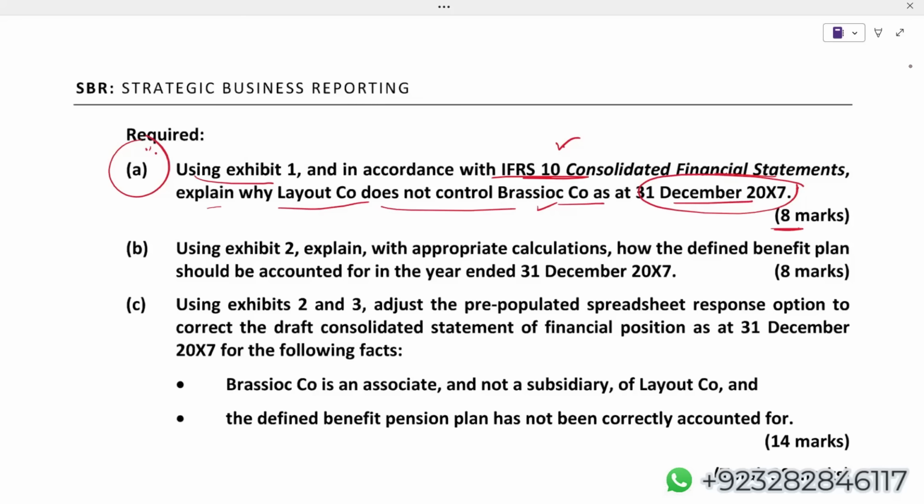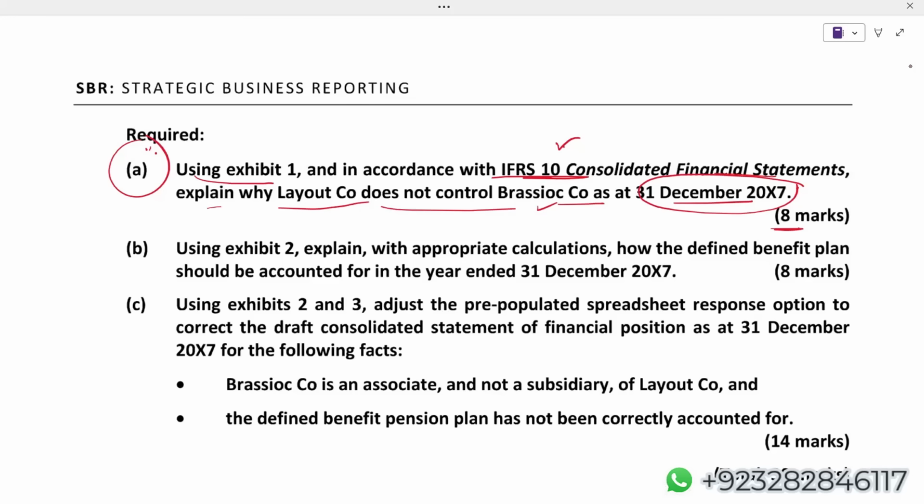There's a second point as well in IFRS 10: exposure or rights to variable returns from involvement in the investee. When the investor is involved in the investee's business, the returns will be affected by what the investee generates. And the last one is the ability to use this power. If I have, for example, 30-40% holding, 50-60% holding, it means I have the ability to use my power in the relevant activities of the investee.